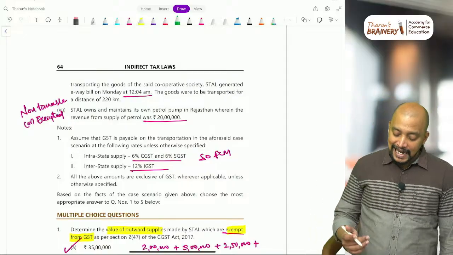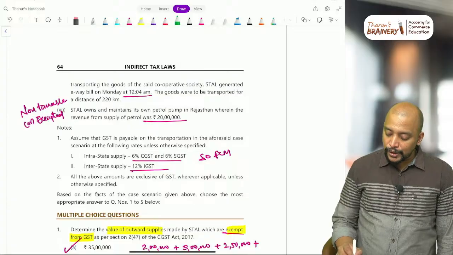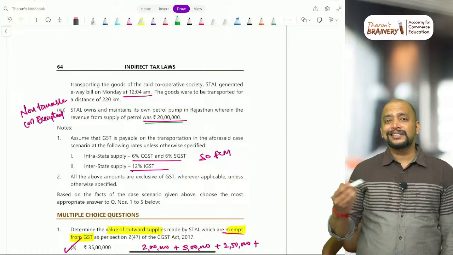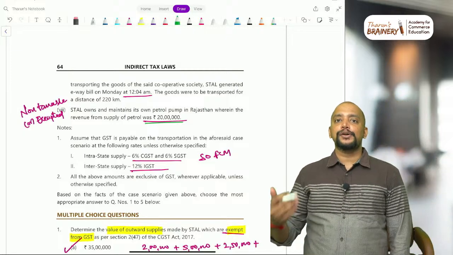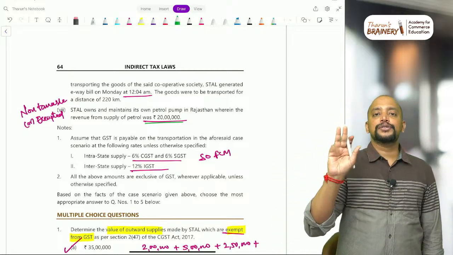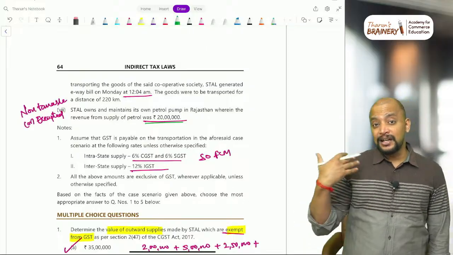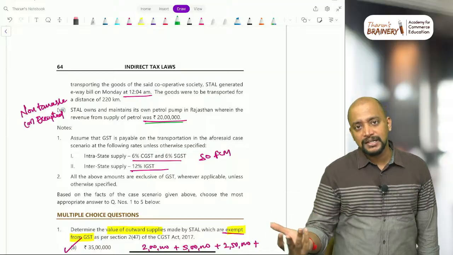Then STL owns and maintains its own petrol pump in Rajasthan, wherein the revenue from supply of petrol was 20 lakhs. That is non-taxable. Sale of petrol, we have now petrol, diesel. So 5 petroleum products: crude oil, petrol, diesel, aviation turbine fuel and natural gas. These are exempt, non-taxable. Non-taxable means it will come under exemption.